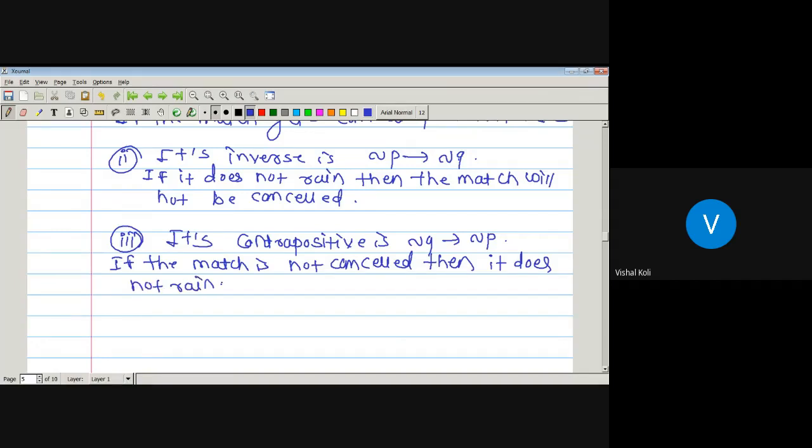Okay, so if we have only one statement, that is P conditional Q, then from that we can find out three statements, which are nothing but the converse, inverse and contrapositive of the given P conditional Q.